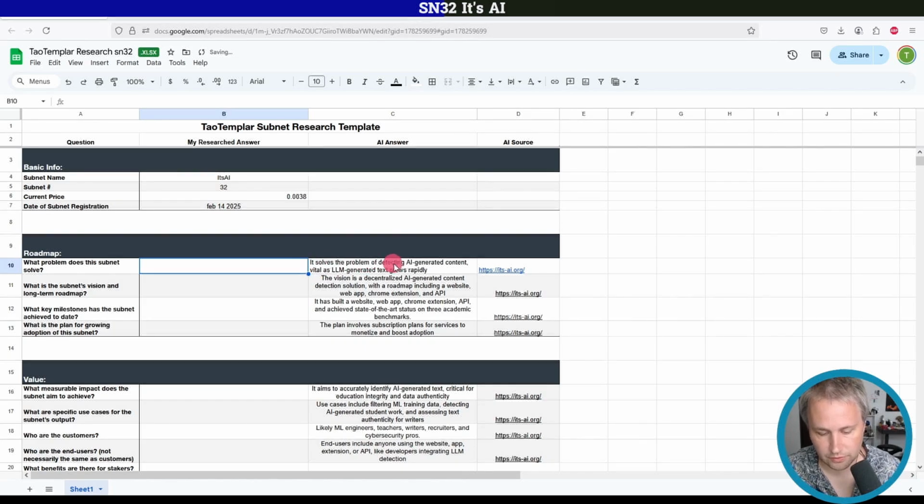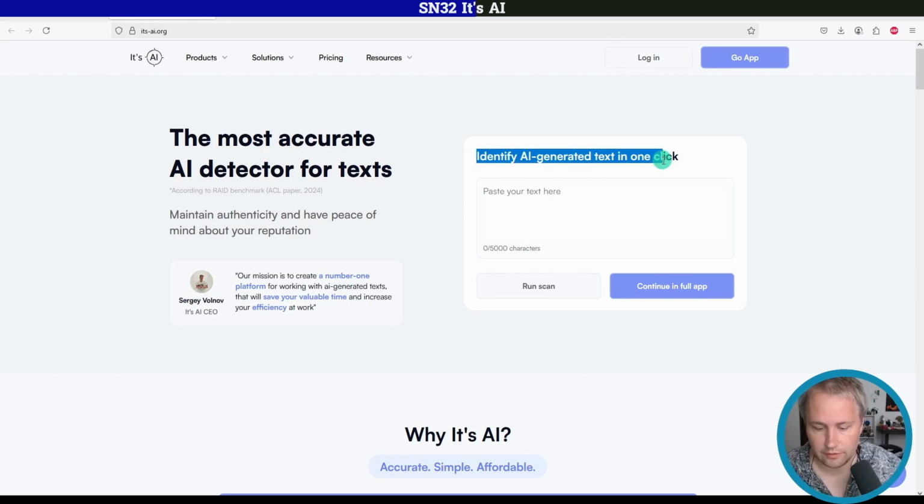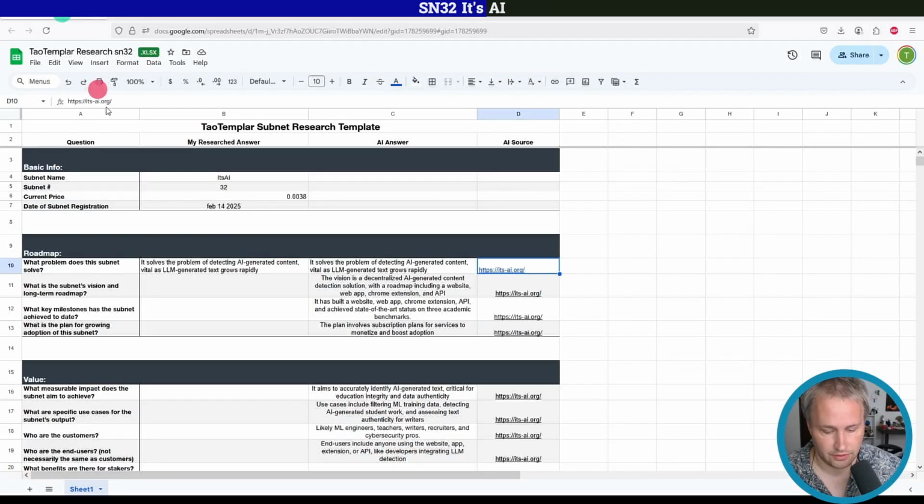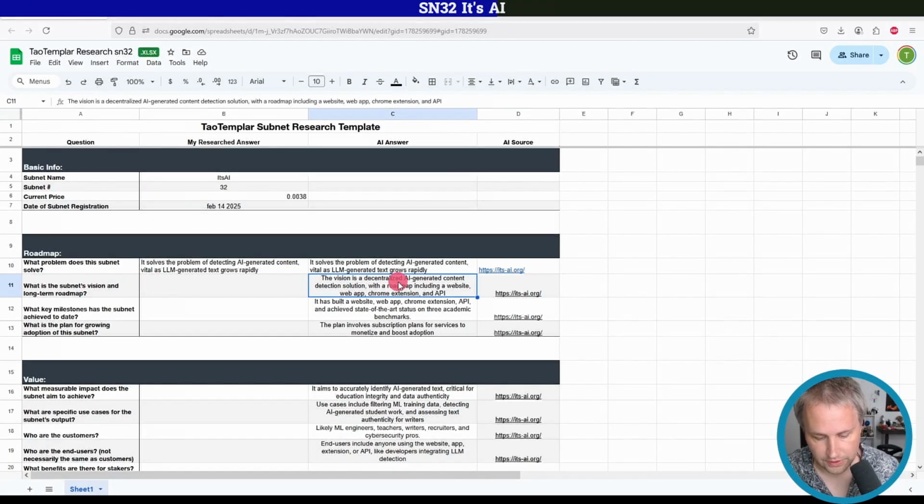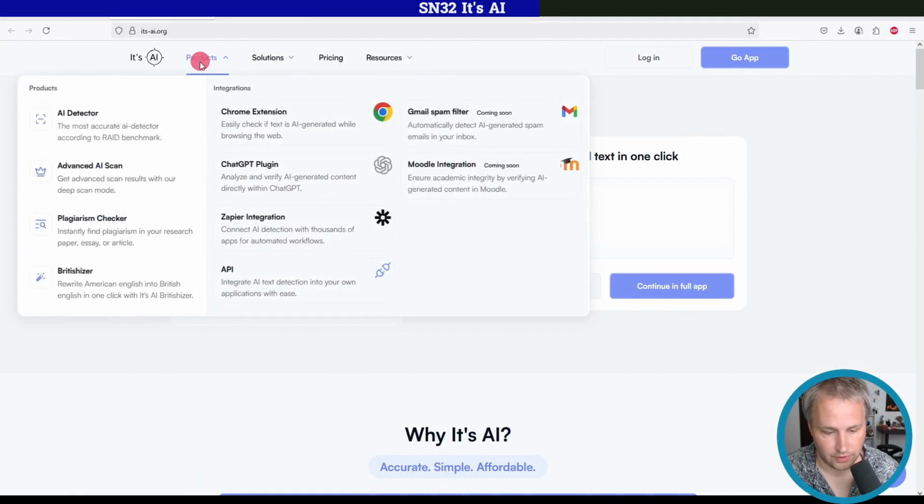So it says it solves the problem of detecting AI-generated content, and I believe that is correct if we look at their website. Identify AI-generated text in one click. There you go. What is the vision? The vision is decentralized AI-generated content detection solution with a roadmap, including a website, web app, Chrome extension, and API. That is very accurate as well. They've got all these products here even.